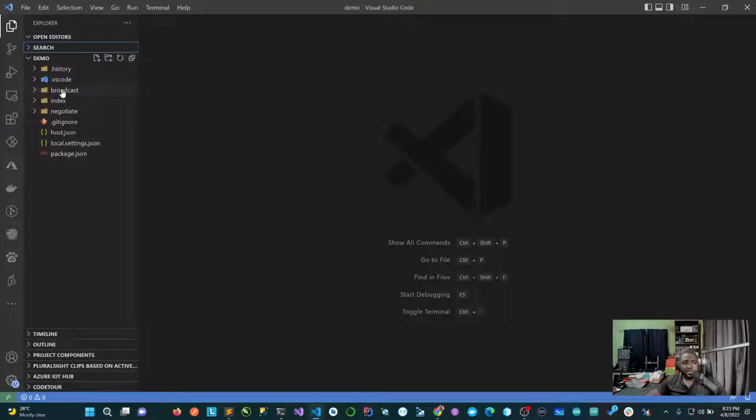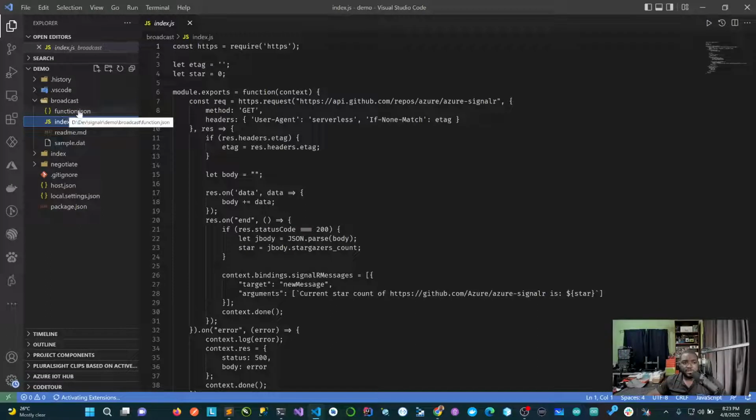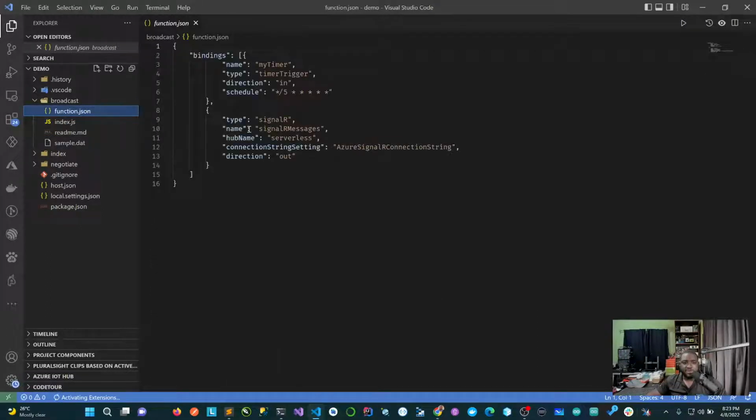So we created, I think we had a broadcast function. And just a recap of the broadcast function. If you go to function.json, quite simple. It has a timer trigger. So two bindings, a timer trigger, and then also a SignalR message binding. It can take a message as well, but this is an output. So it will send out a message, right? Using the serverless option. And this is triggered, I think, every 5 seconds.